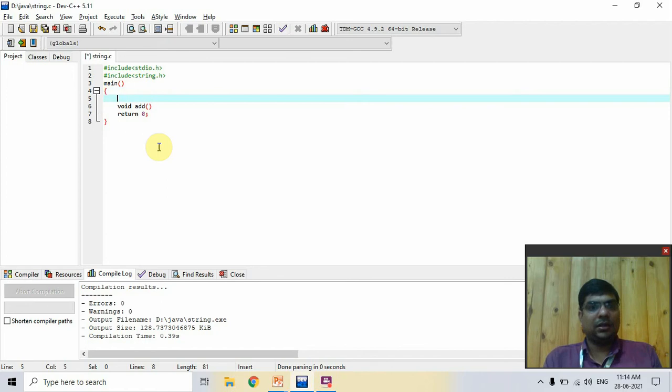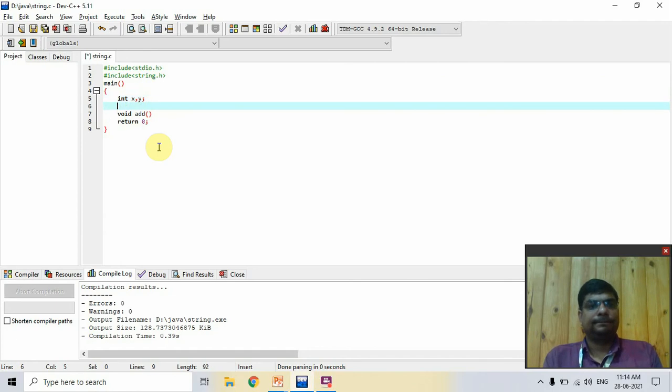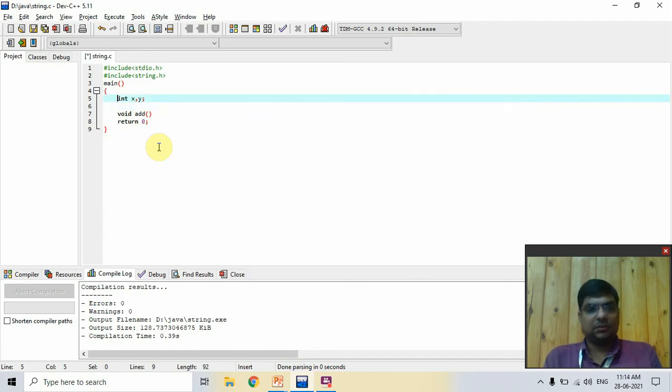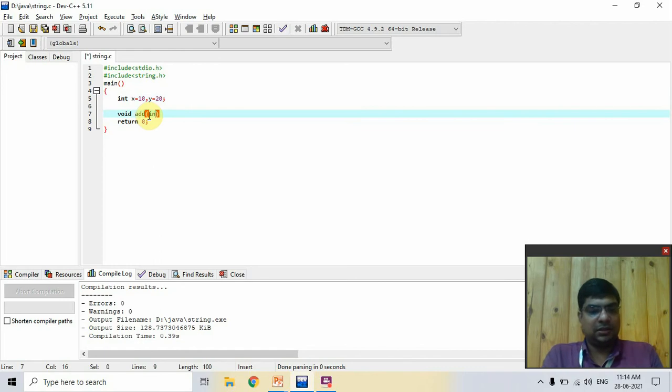Here I write int x, y, then x is equal to 10 and y is equal to 20. Now you create the parameters int a, int b.